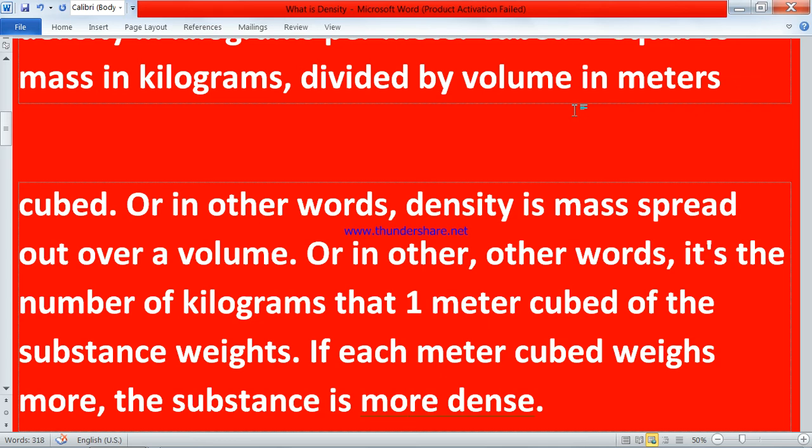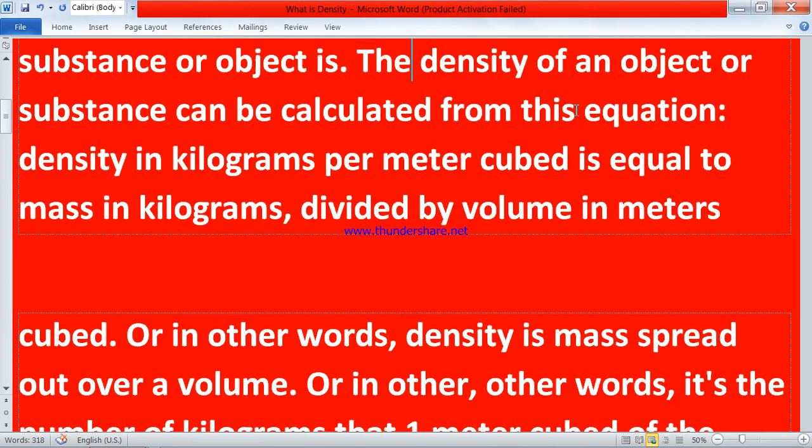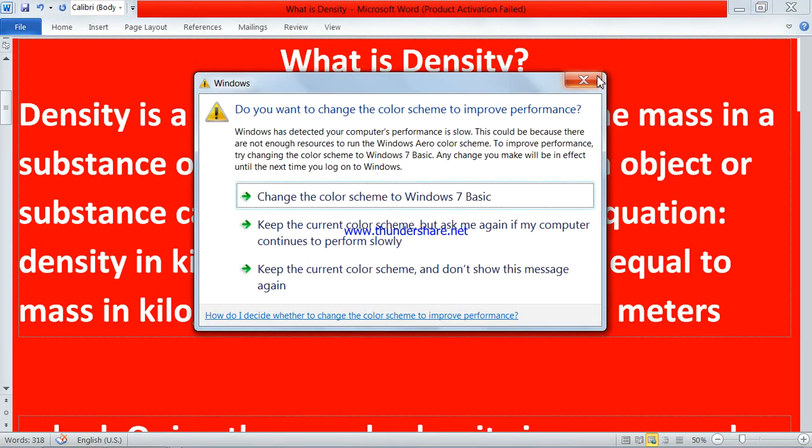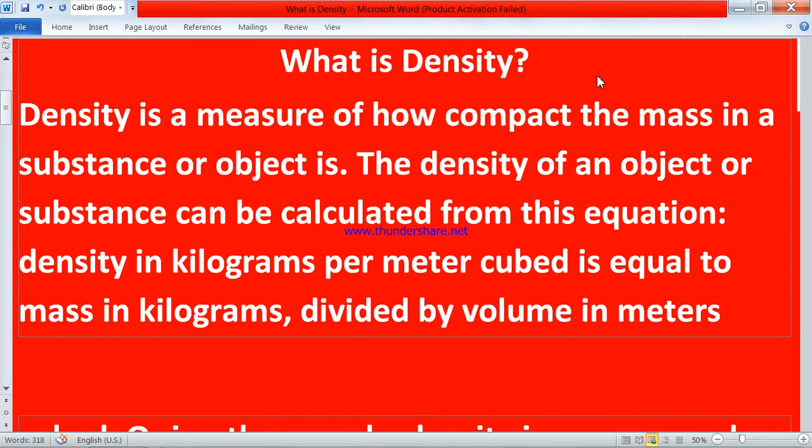If a meter cube of a substance weighs more, then the substance is denser. In short, the density of a substance is defined as its mass per unit volume. What is the formula of density?